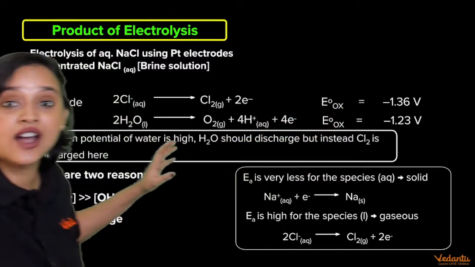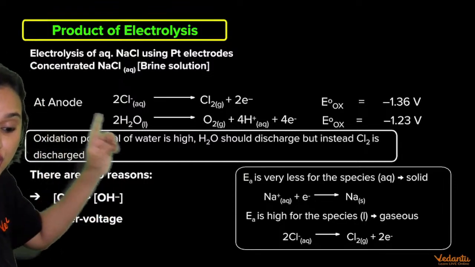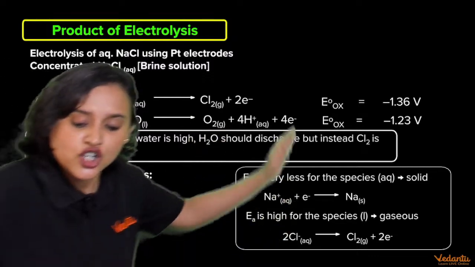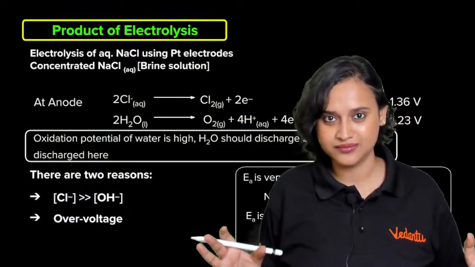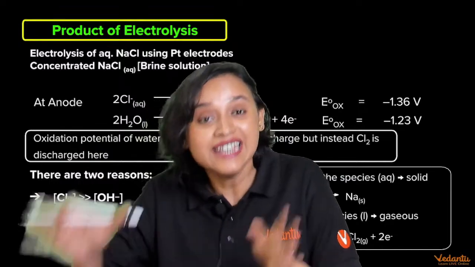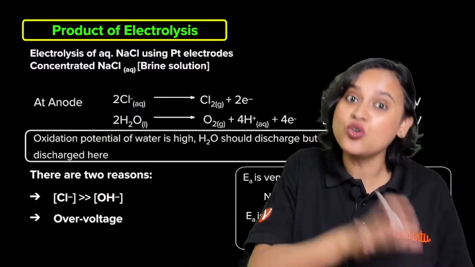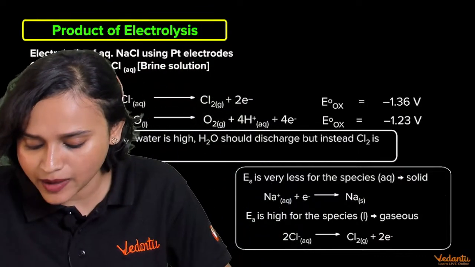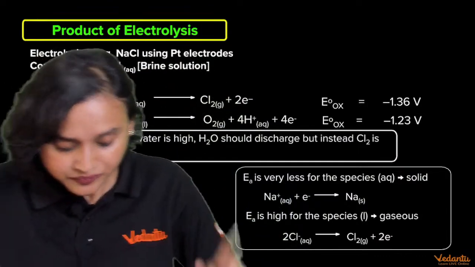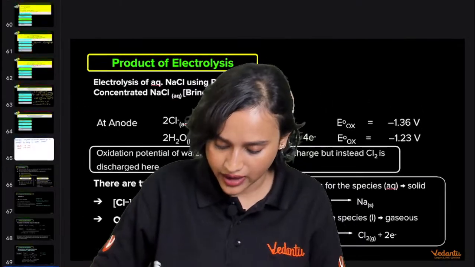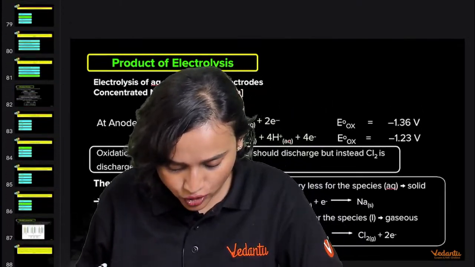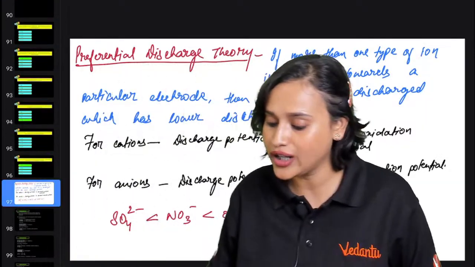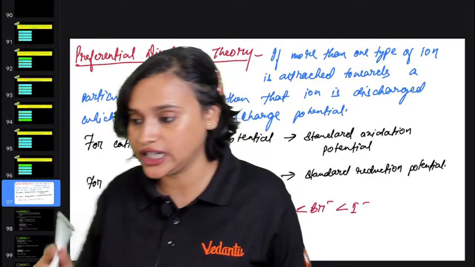Now because the oxidation potential of water is so high here, ideally H2O should discharge instead of chlorine. Yes, it should be discharged. Now you guys must not be getting it, right? You must be thinking, ma'am, what are you teaching? We cannot understand. So let me show you something here, everybody. I think I have written it before Kohlrausch's law, somewhere I had written it. Let me show you. Yes, so this is called preferential discharge theory, everybody.